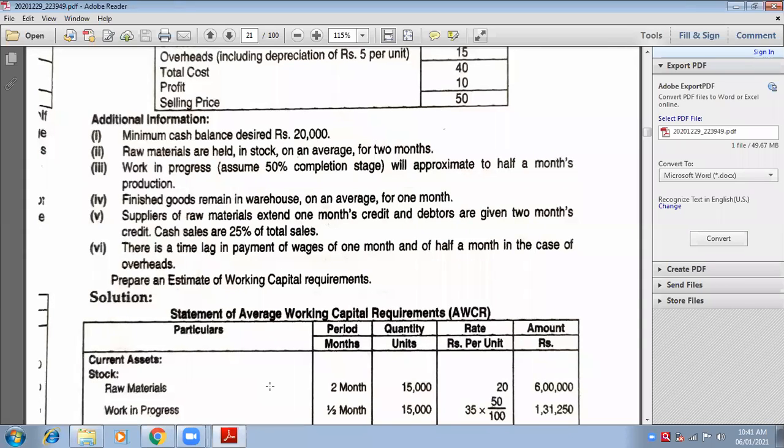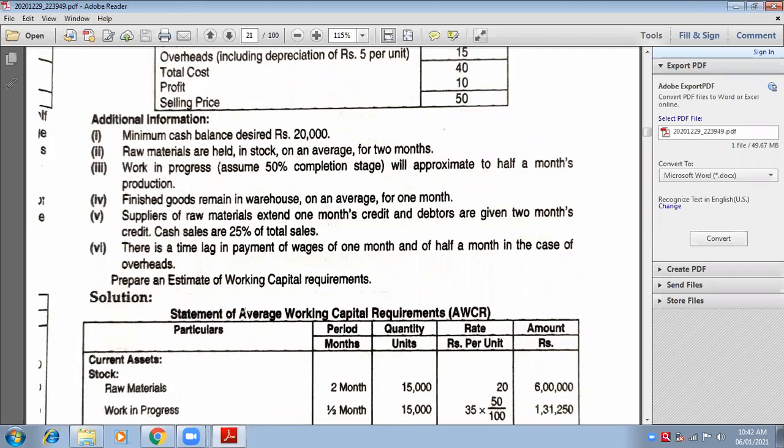Statement of working capital requirement. So you need how many columns? You remember how many columns you made? Yes, tell me. Ma'am, three columns. Okay. So number one column will be particulars. Second column will be rate. Unit, rate, working capital. No, how did you make?